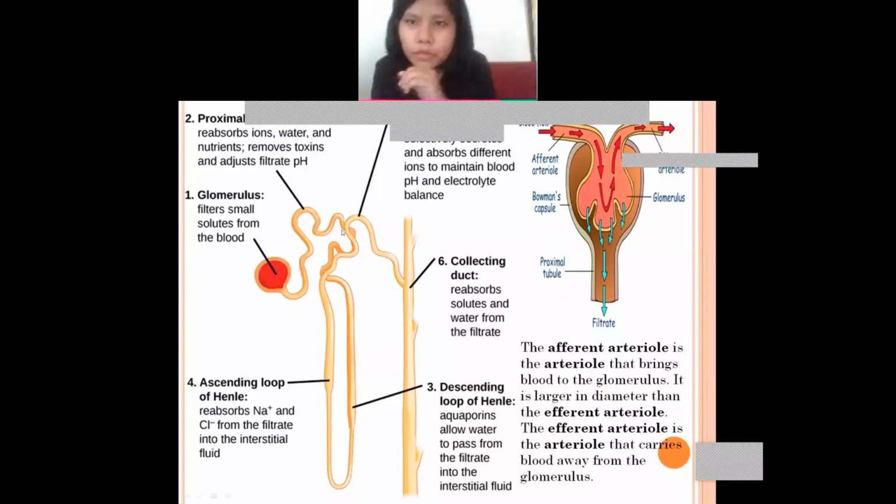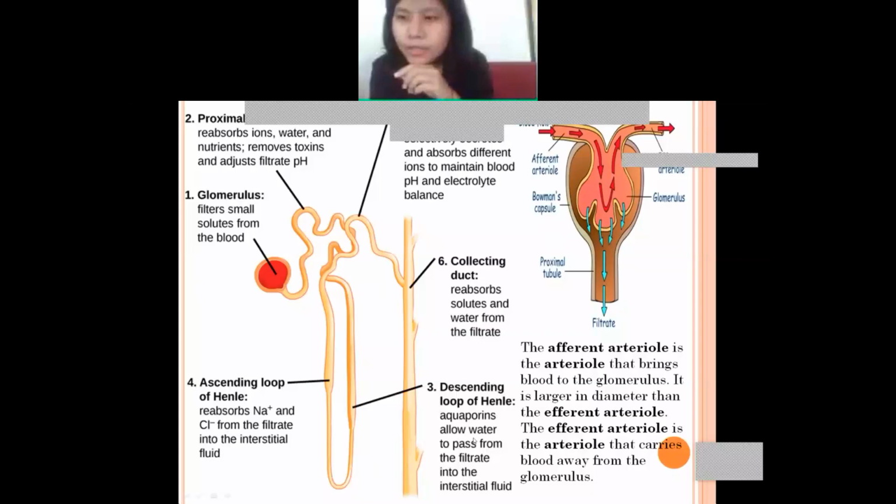Next is PCT, the proximal convoluted tubule. What does it do? It reabsorbs. After absorbing, it will reabsorb ions, then water, nutrients, and it will remove toxins, and it will also adjust the pH level. All this they will do.